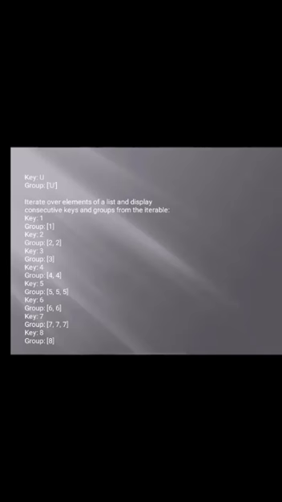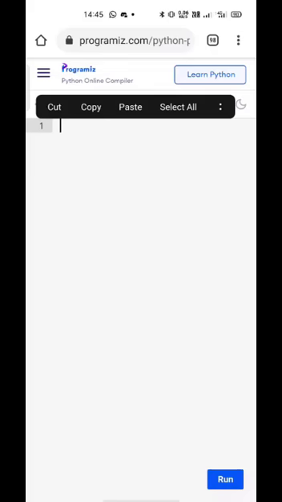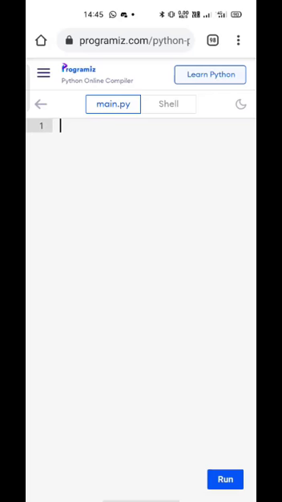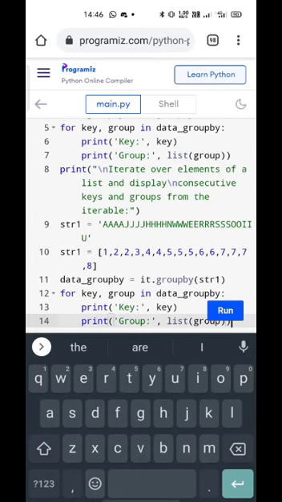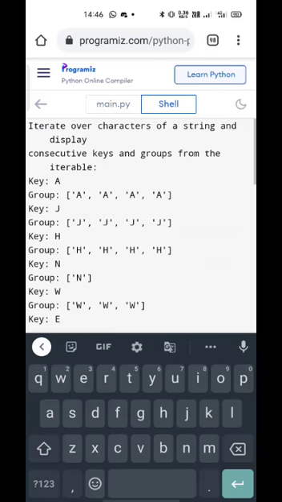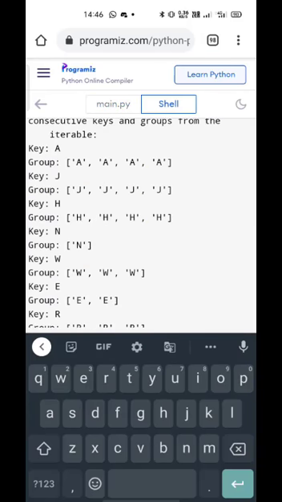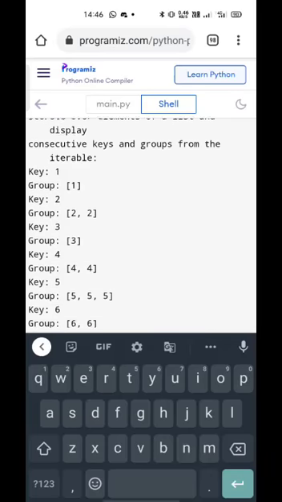So this was about the project. This is the online Python compiler. When we paste our program here and run it, this is the output we get, which I have shown you in the presentation.